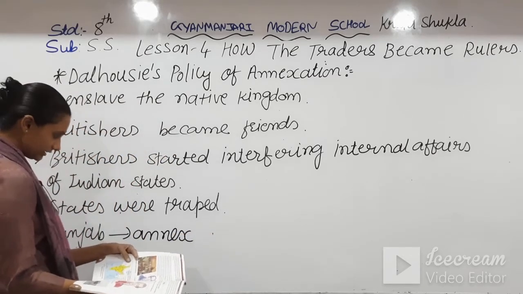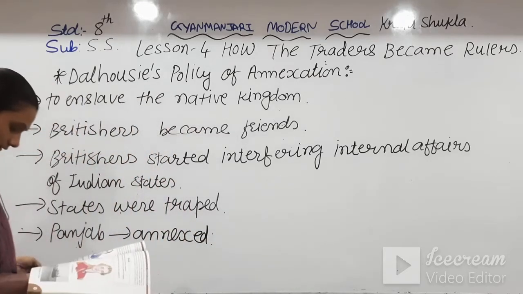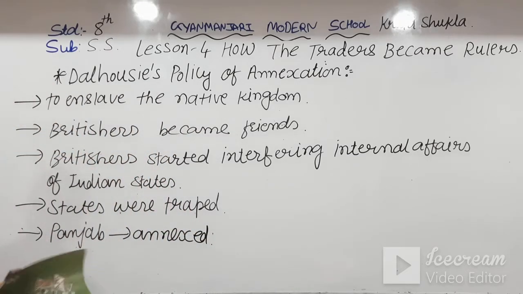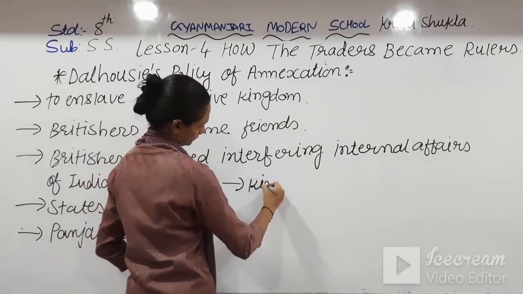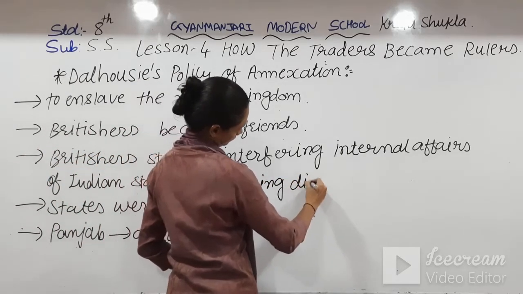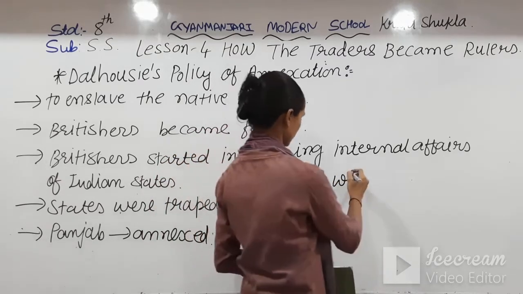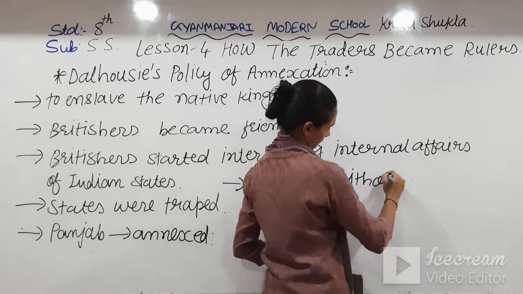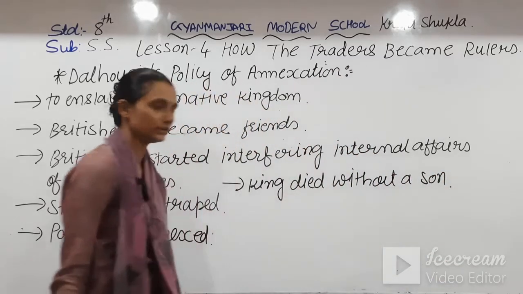The states of Punjab were also annexed. King died without a son.